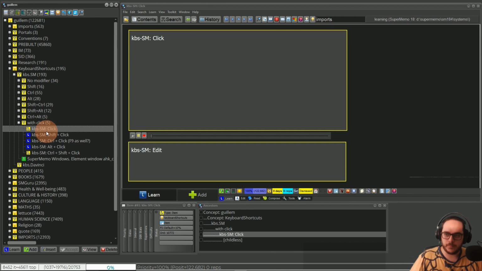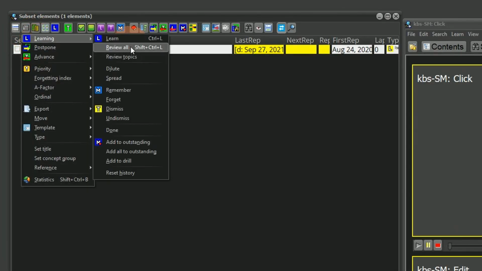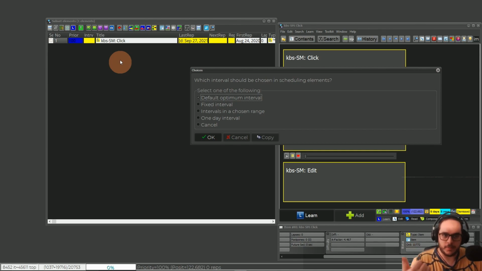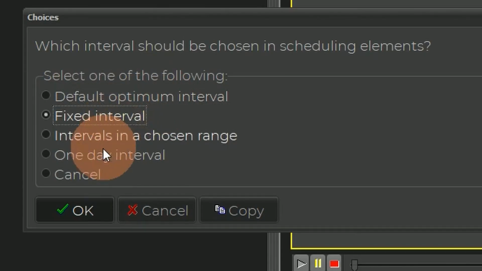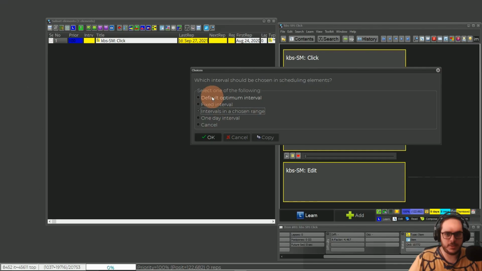If I want this item to go to the learning queue again, one of the things I can do is memorize it. I open this in the browser, process the browser, learn, and remember. But I also have the undismiss. Let's first do the remember. You have to select one interval: the default, a fixed one day, so that it will be outstanding tomorrow, or a chosen range. This is useful if you have more cards, more items. Let's use the default for now.